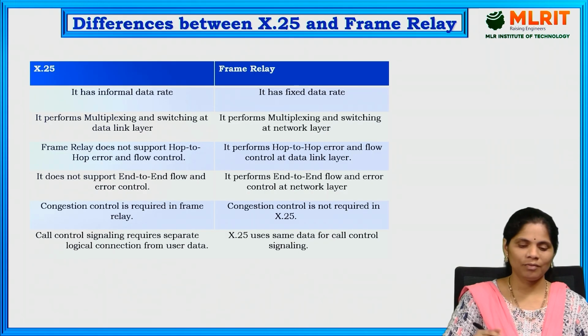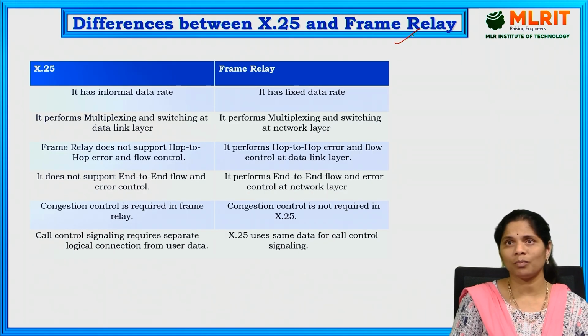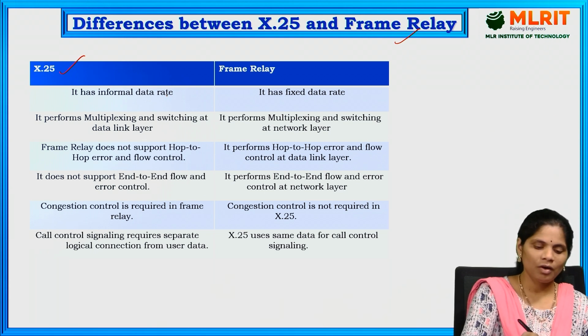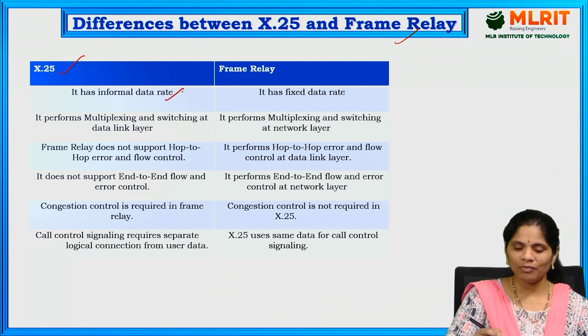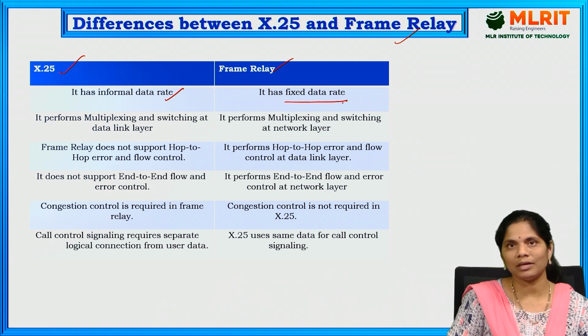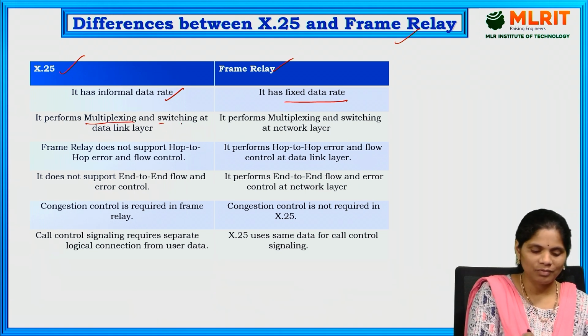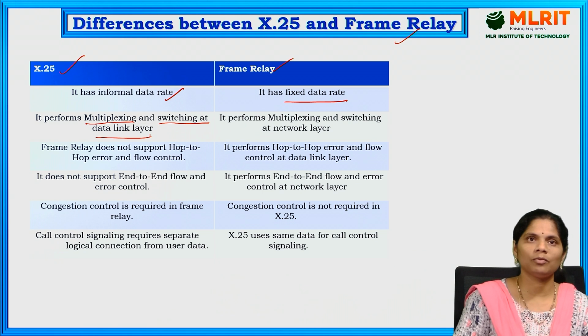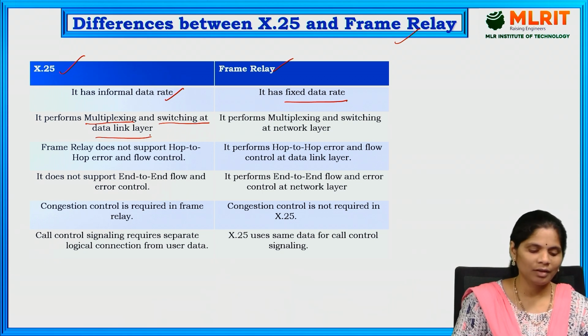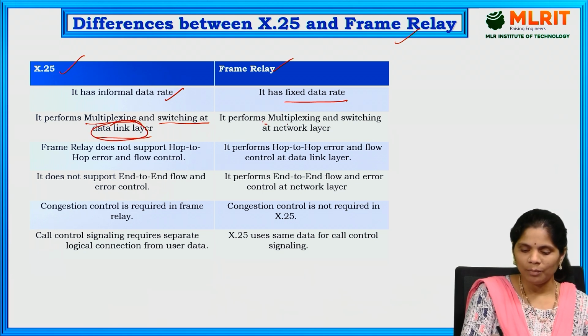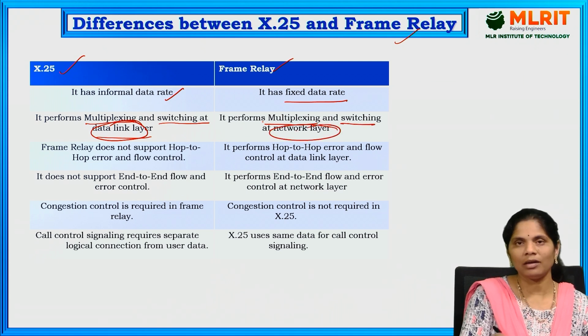And next we will see what are the differences between X.25 and frame relay. First, X.25 has an informal data rate. And coming to frame relay, it has a fixed data rate. And next one, X.25 performs the multiplexing and switching at the data link layer, both in the data link layer only. Coming to frame relay, multiplexing and switching come under the network layer.